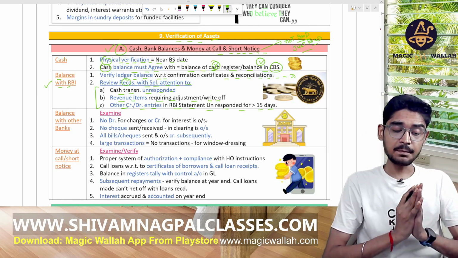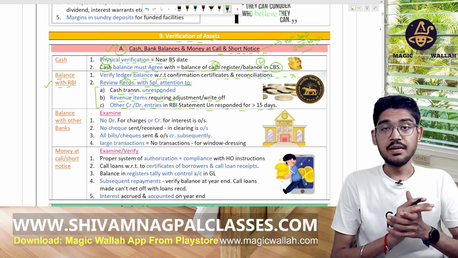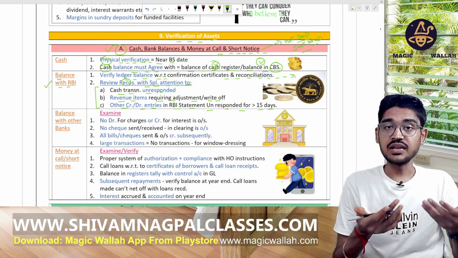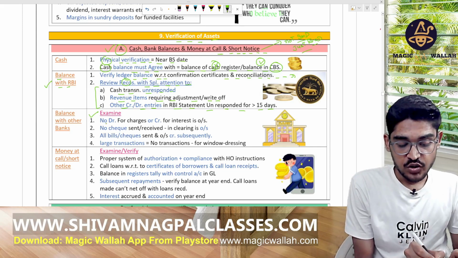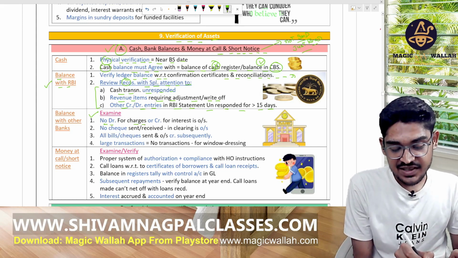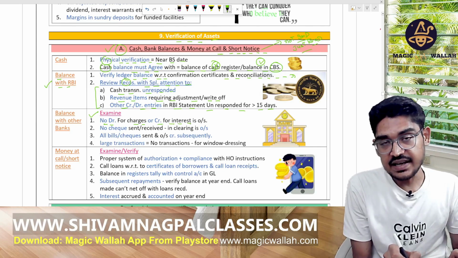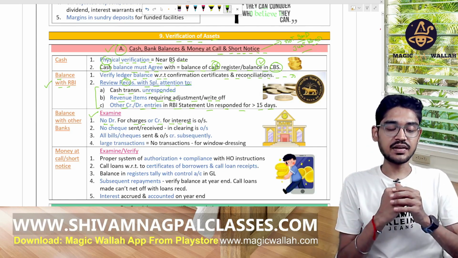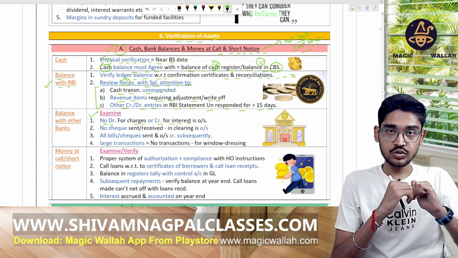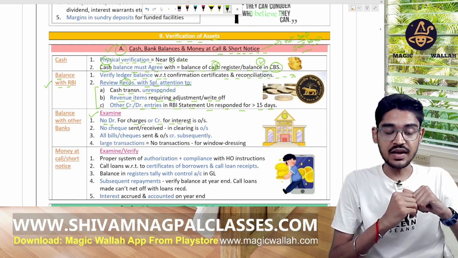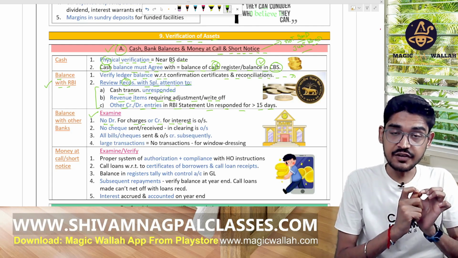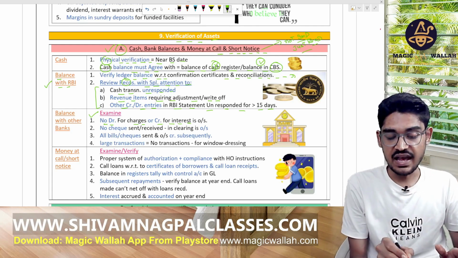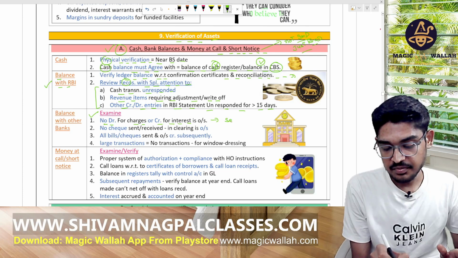Now, balance with the other banks. Many a time a bank does transactions with the other bank also. So for that, examine these points. No debit for the charges or no credit for the interest is outstanding. Maybe there is some amount given by this bank to another bank, maybe taken by this bank. So there is no amount for the charges or credit for the interest outstanding, means everything is settled.